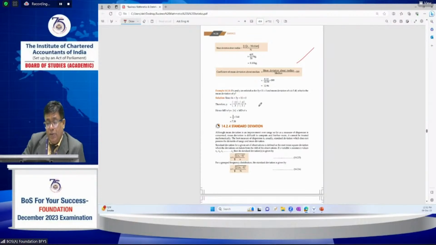Median is also affected by change of scale only, not origin. Not scale only, not origin. The same property can also be applied here.